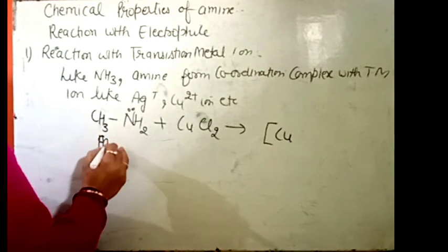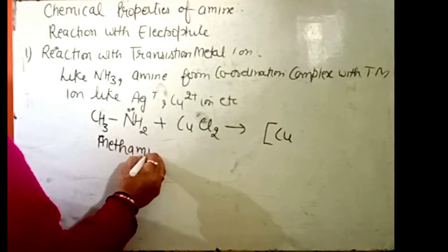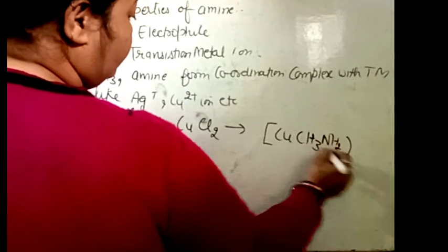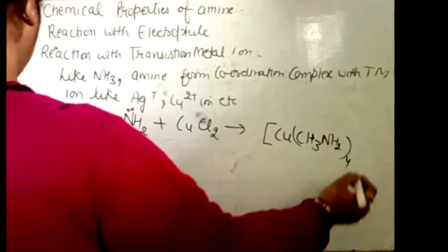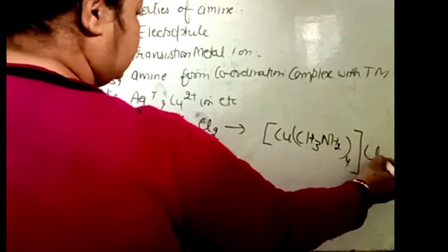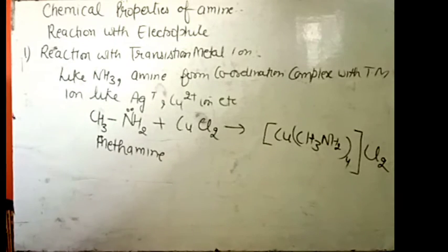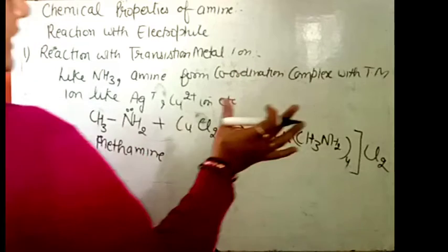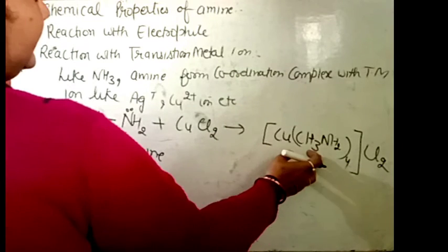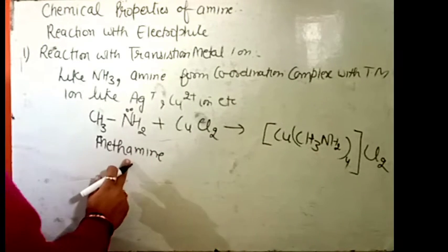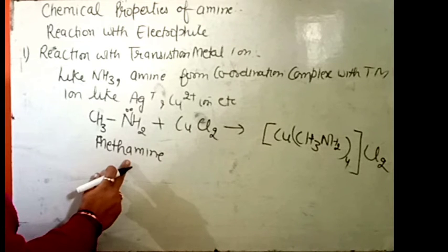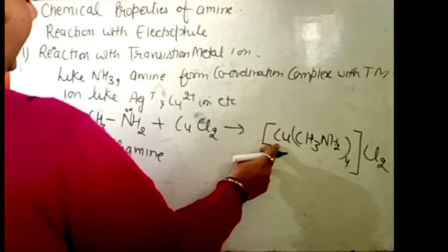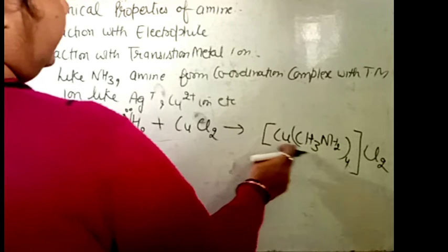This is methanamine. Then that CH3NH2 is taken 4 times, then the coordination compound is closed and Cl2 ion is formed. This is a coordination compound. How do we know this is a coordination compound? Because it is written in a square bracket. First is the metal and the second one is the ligand. That ligand is methanamine, or you can say methylamine, which acts as a donor in that coordination compound, and the metal acts as an acceptor, which forms a coordinate bond with the ligand.